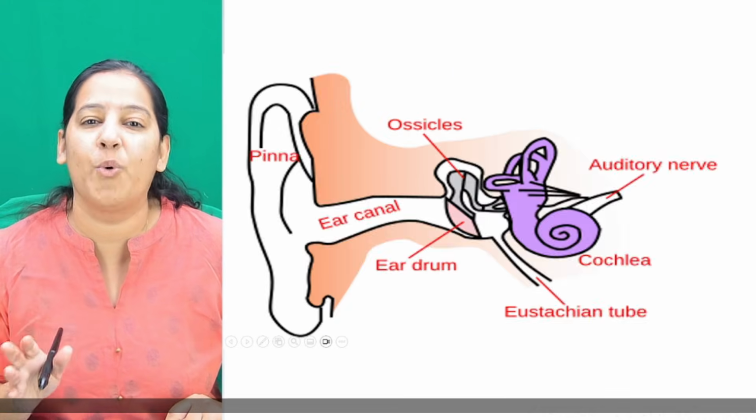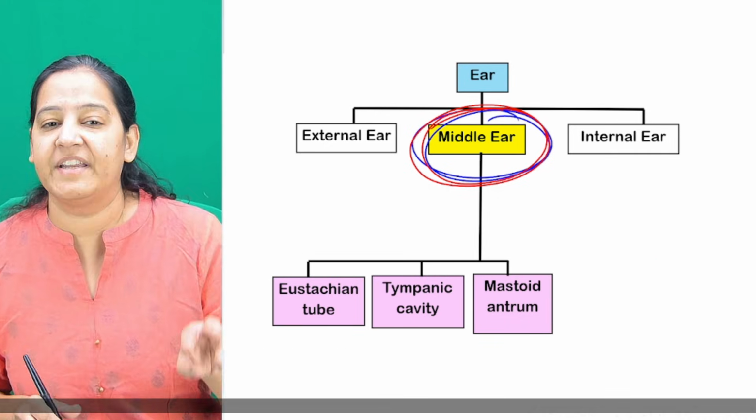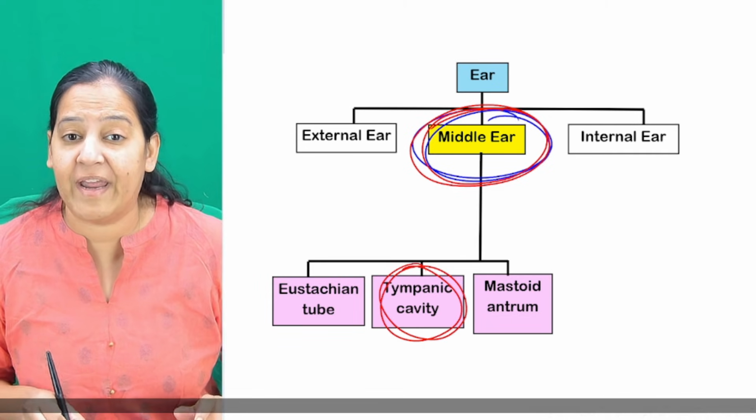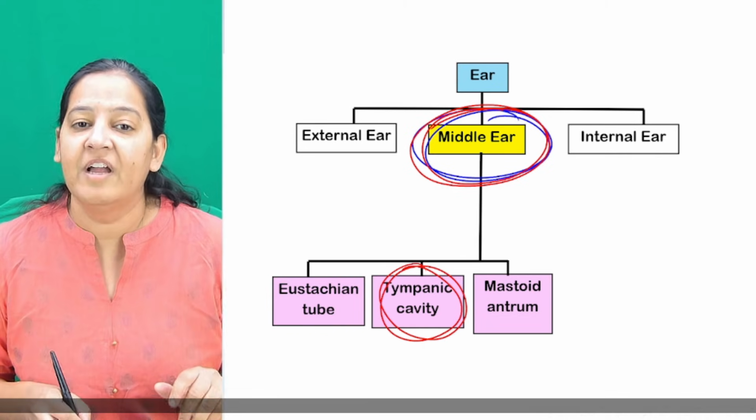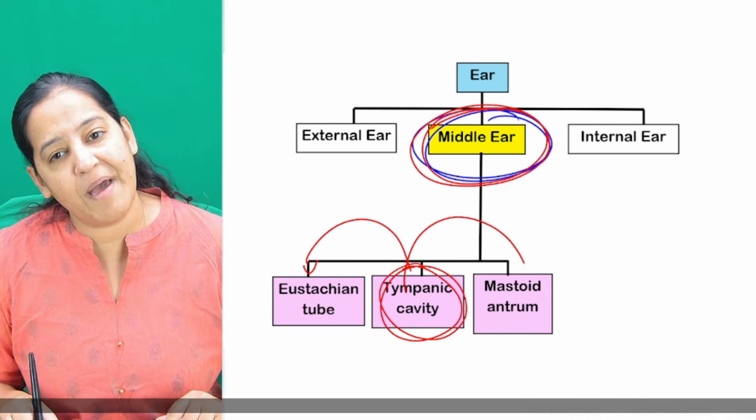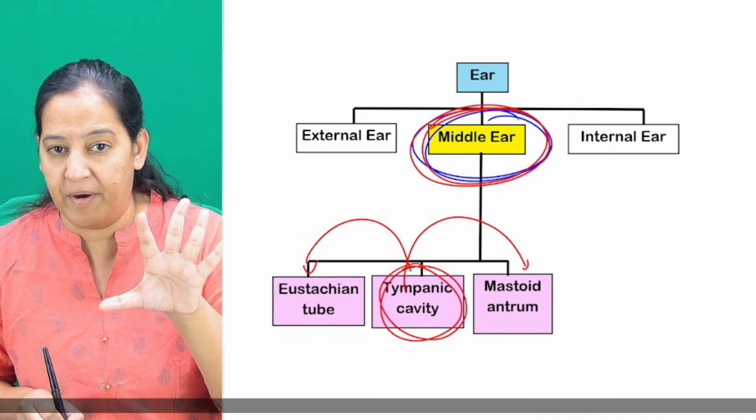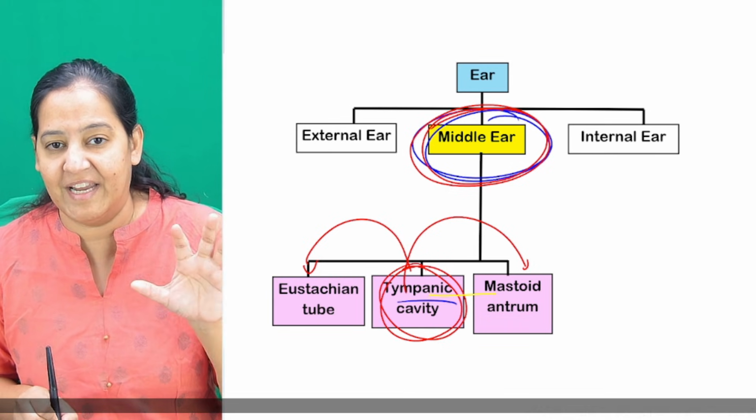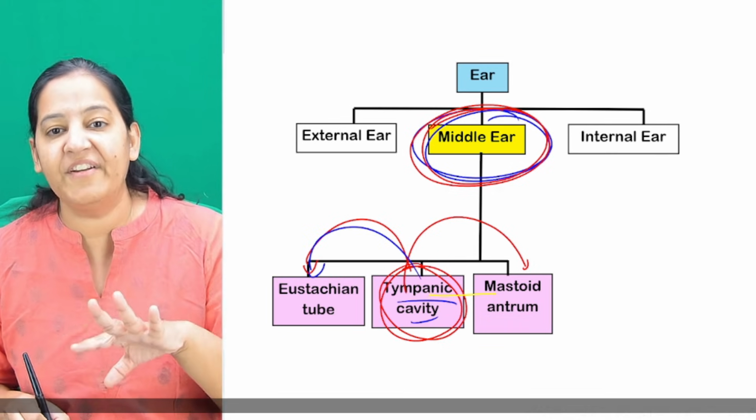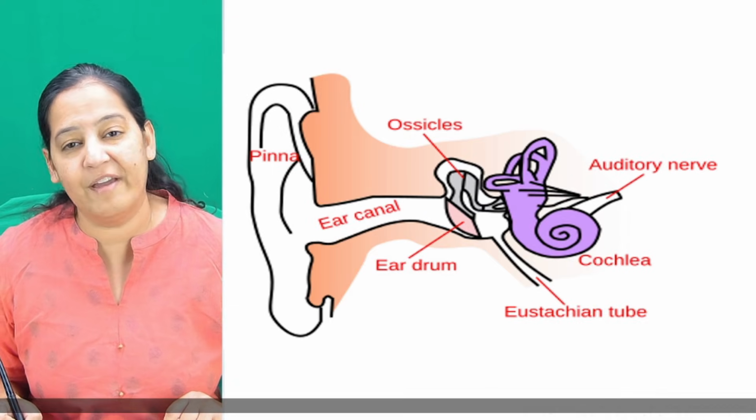Today we will see the disorders of the middle ear, so we are interested only in the middle ear. You can see the middle ear is divided into 3 portions: tympanic membrane, and the tympanic cavity proper, which is connected with the eustachian tube as well as the mastoid antrum. Yesterday I taught you that the tympanic cavity proper is connected anteriorly with the eustachian tube and posteriorly with the mastoid antrum via the aditus.